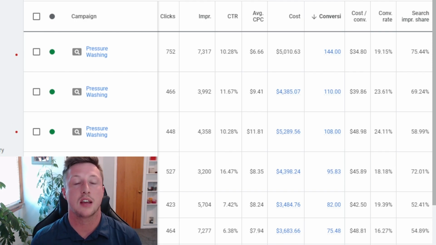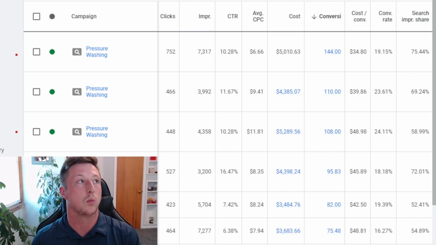So now that we have a basic idea of what each of these main metrics mean, I want to discuss what is actually important to you. As I mentioned, we should be focusing on a couple of different things. We should be focused on the amount of leads, and we should be focused on the cost per lead. Too many times we talk to people who are worried about cost per click, how many clicks they're getting, and those types of things. They're just a piece of the final puzzle.